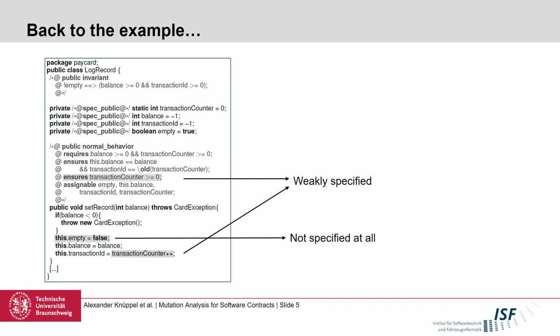However, this field modification is not specified at all in the contract. This also leads to the fact that this class invariant may always be trivially true, depending on what we do here with the specification, but especially when we apply formal verification and actually trust the presented specifications. The reason is that set record is the only method that sets empty to false, and no other method has actually any clue that this is the case when we would abstract the implementation with its specification, as oftentimes done in the context of formal verification.